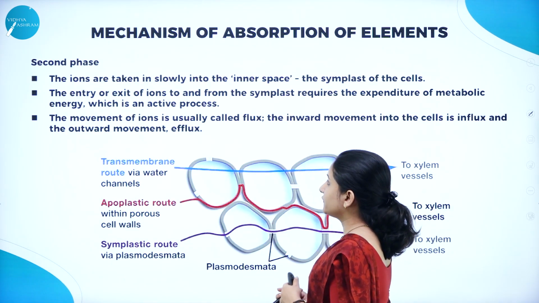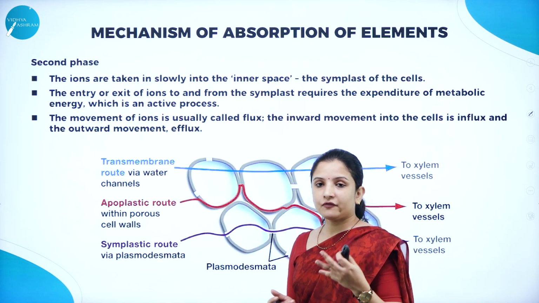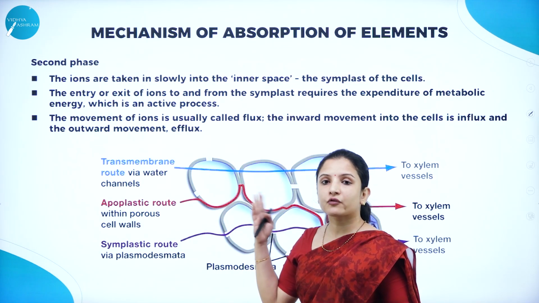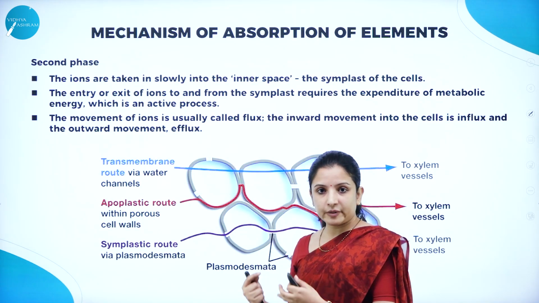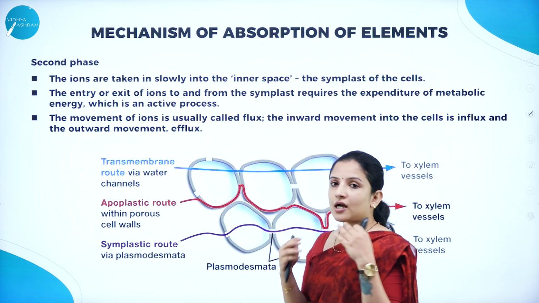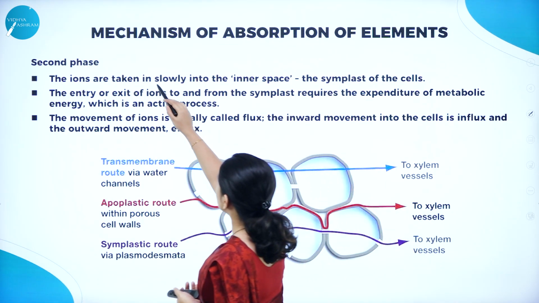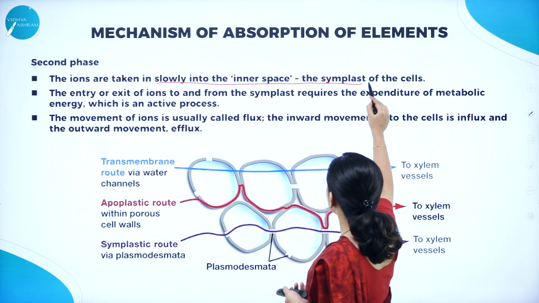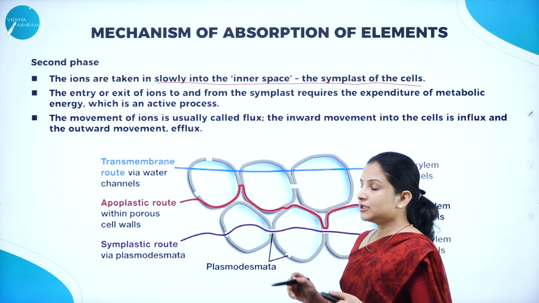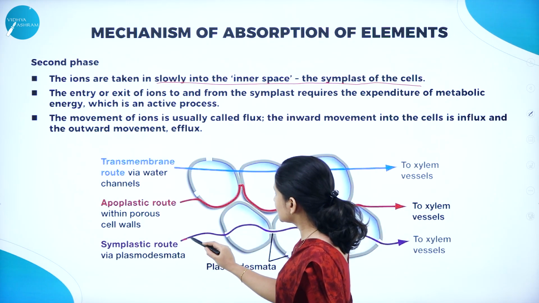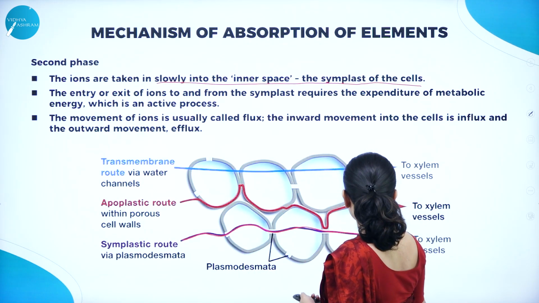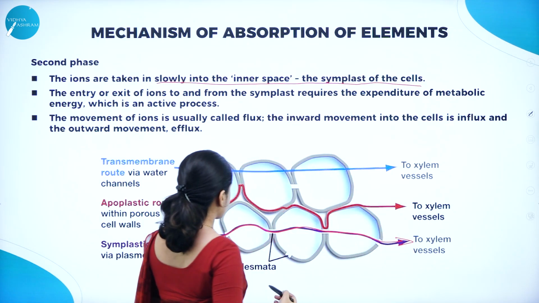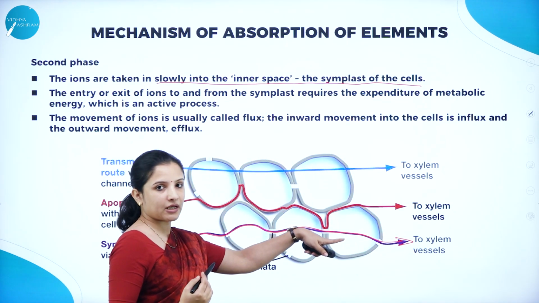So the second phase of uptake. The first phase is a rapid phase because continuously, rapidly, the ions will be taken. In the second phase, the ions are taken very, very slowly into the inner space, which is called the Symplast. So here, as you can see, Symplast is through the cell, directly through the cell, reaching the xylem. So it will travel through the cytoplasm of the cell.